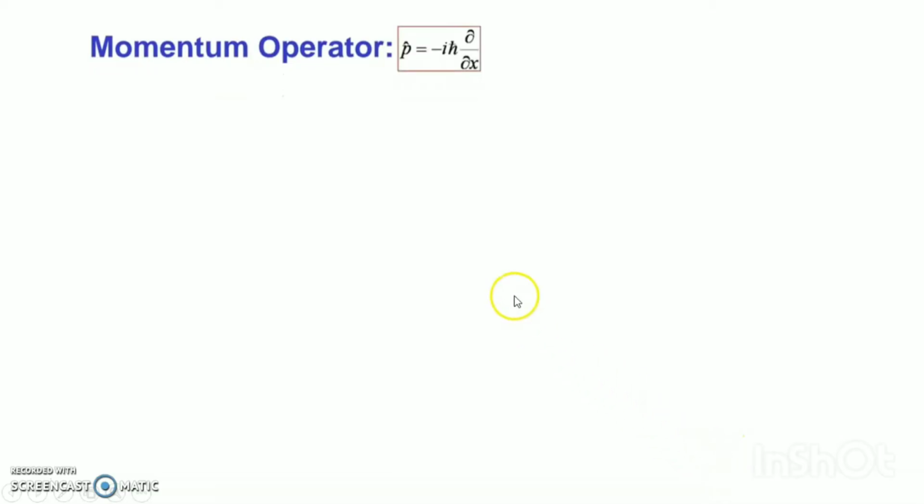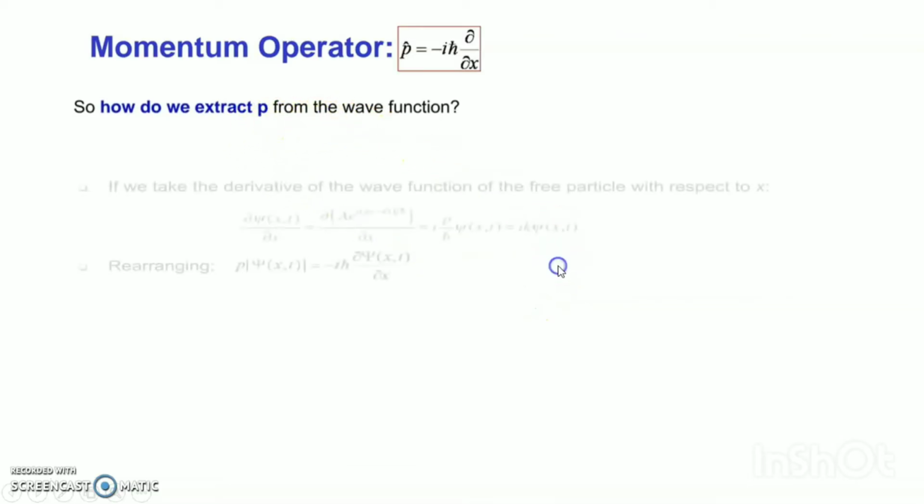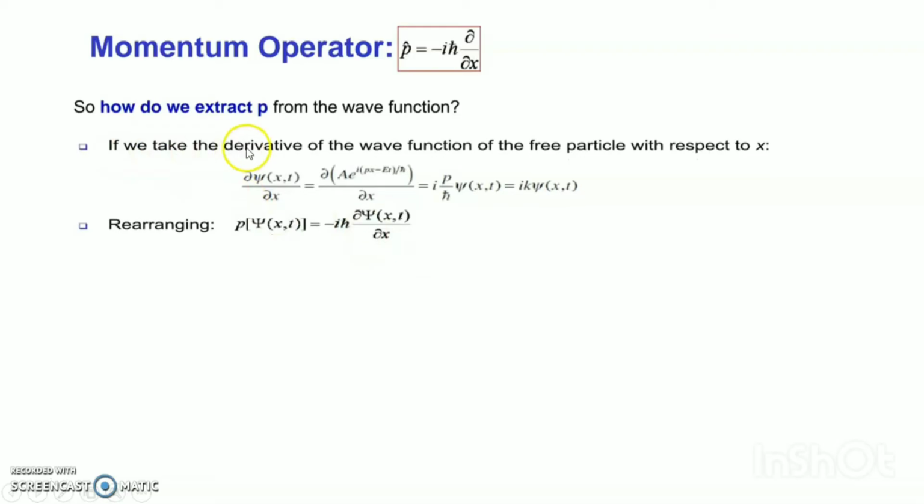Next, the momentum operator p bar is equal to minus i h bar del by del x. How do we extract p from wave functions? If we take the derivative of the wave function with respect to x, del psi(x,t) by del x equals i p by h bar times psi(x,t), which is i k psi(x,t). Rearranging, p psi(x,t) is equal to minus i h bar del psi(x,t) divided by del x.